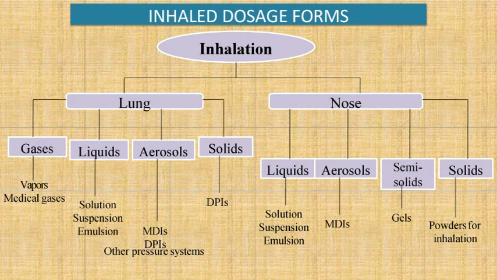Inhaled dosage form, that is used for inhalations for lungs and for nose. In case of lungs, there are certain examples. In gaseous form, vapor and medical gases are the example. In liquid, solution, suspension and emulsion are the examples which are inhaled in the lungs. Aerosols, that is metered dose, other pressure systems. In the nasal route or the nose, some liquids are also there such as solution, suspension and emulsions. Semi-solid gels and solids, powder and inhalations.